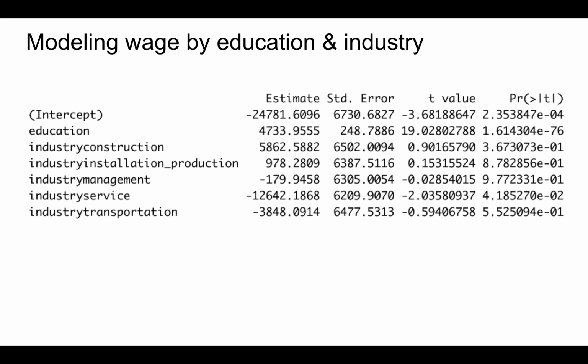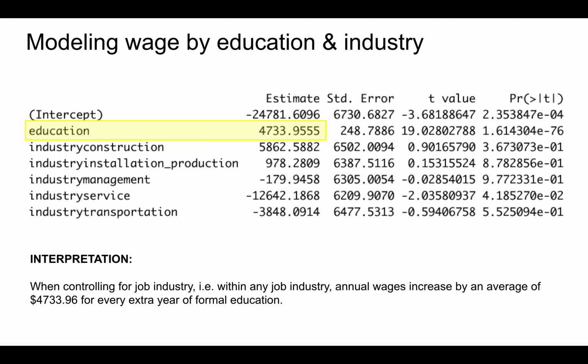In this video, we'll talk about another important consideration when building models: interaction. Consider a model of annual wages based on a person's education level in years and their job industry. Within this model, let's focus on the education coefficient. When controlling for job industry, that is, within any job industry, annual wages increase by an average of $4,734 for every extra year of formal education.